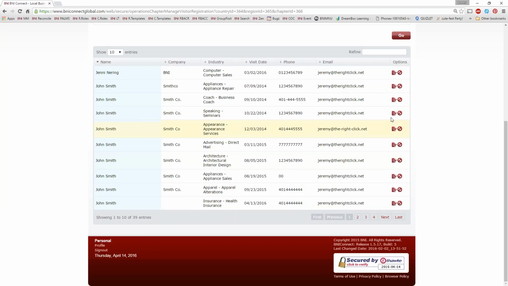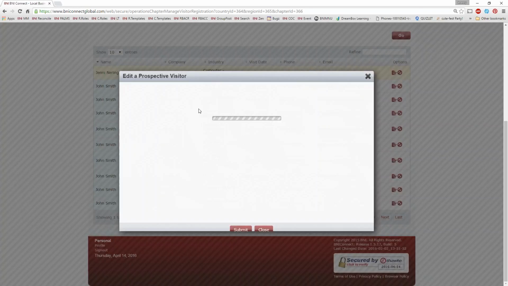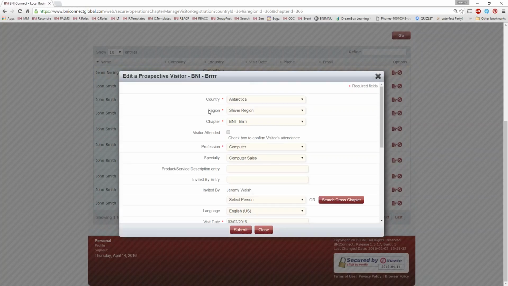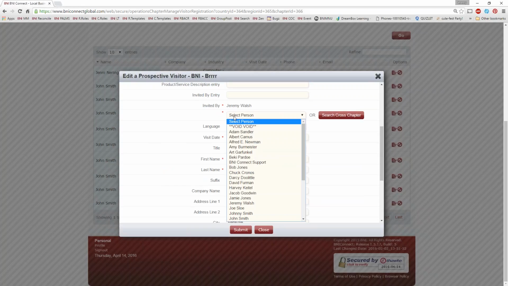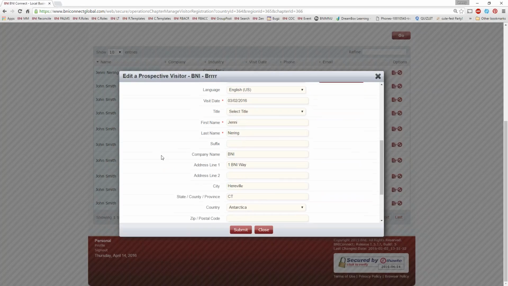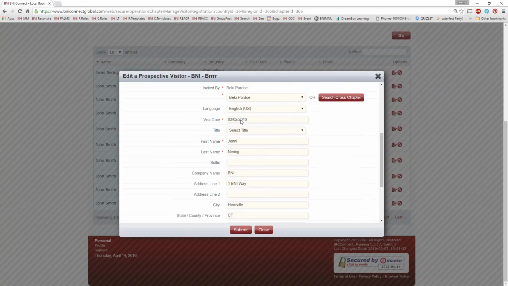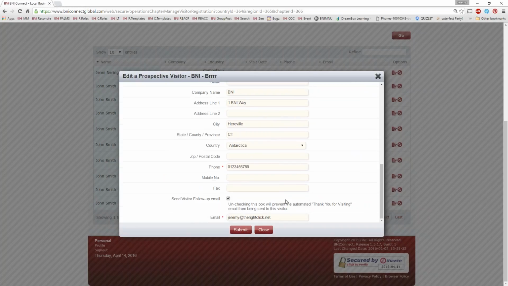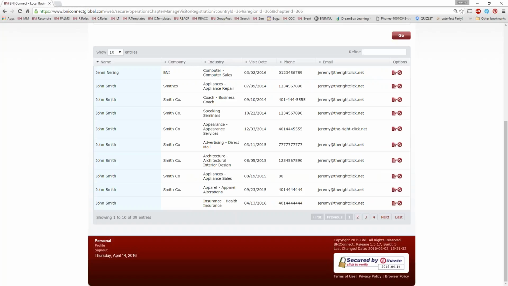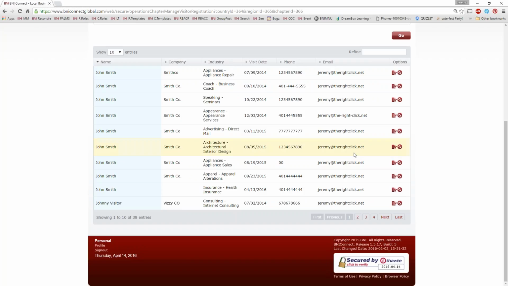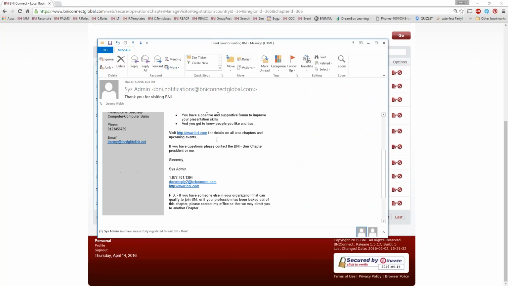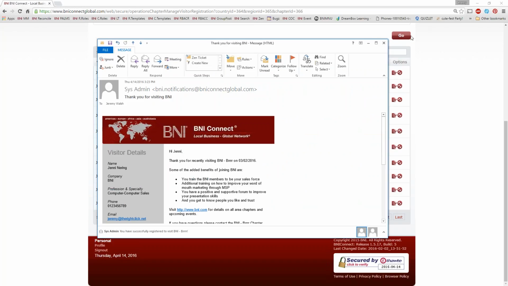And when that person shows up to the chapter meeting, all you need to do is show visitor attended, verify who invited them, verify the date that they visited, fill in any blanks, but it's mostly filled in already, and choose whether or not to send them the follow-up email. And that's it. Very little typing. Then the person that visited gets the follow-up email as well, saying thank you so much for visiting the chapter.